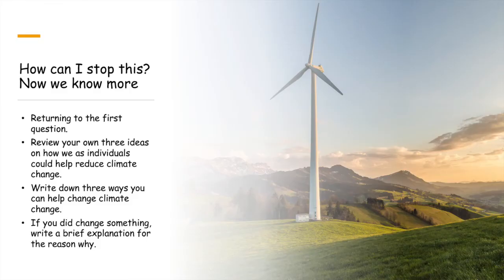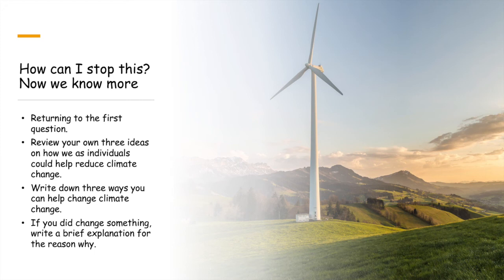Right. Returning to the first thing we did today. You should have made 3 different points, the top one being the most important to you on how you can make changes and help reduce global warming today. So now that you know a little bit more about what we can and can't do, now you know more of the realistic options we have, can you make another one of those lists?